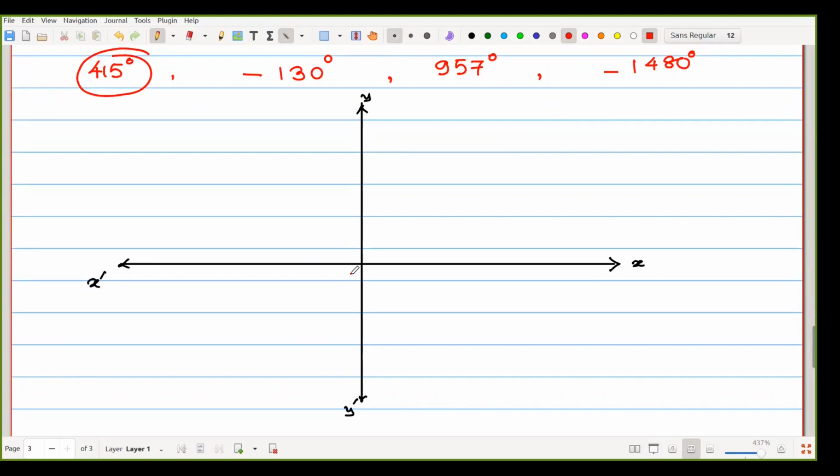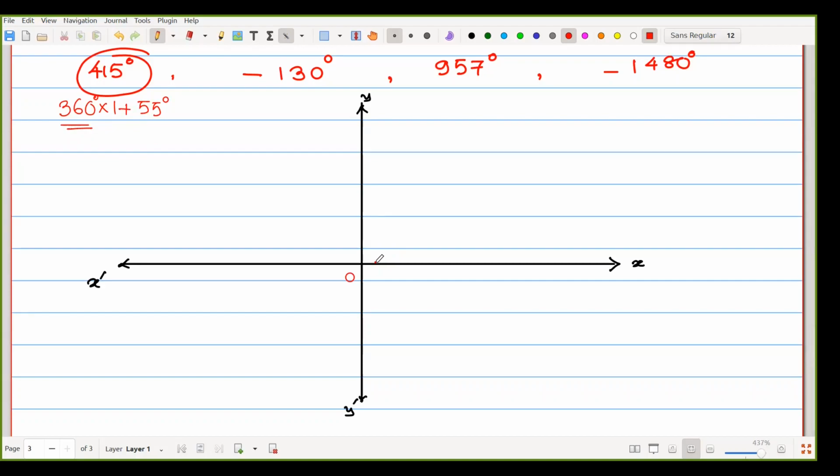So let us first draw the first one, that means 415 degree. So that must be our O. 415 degree means 360 into 1 plus 55 degree. So one rotation is needed.